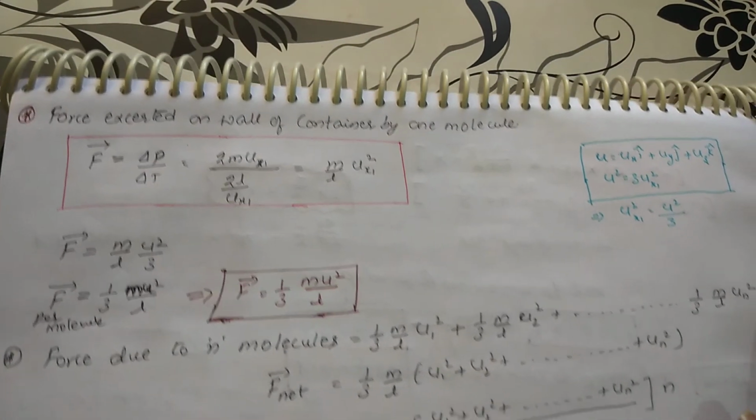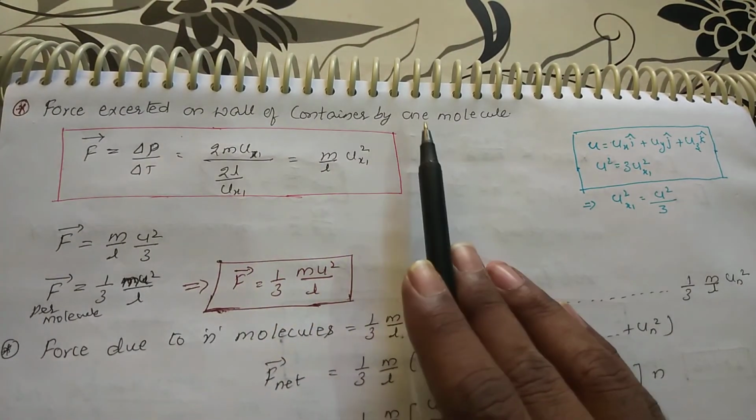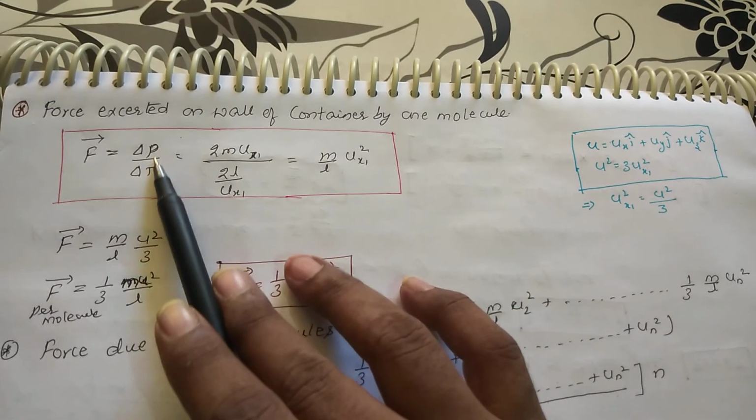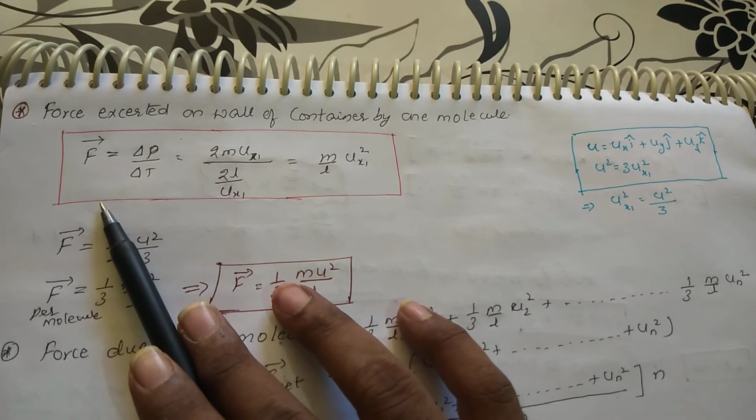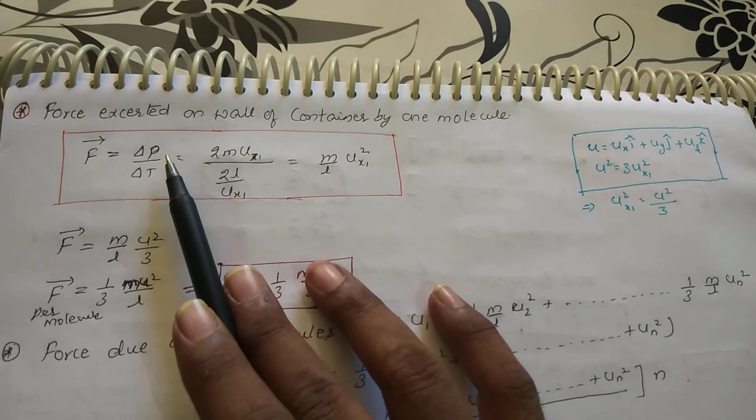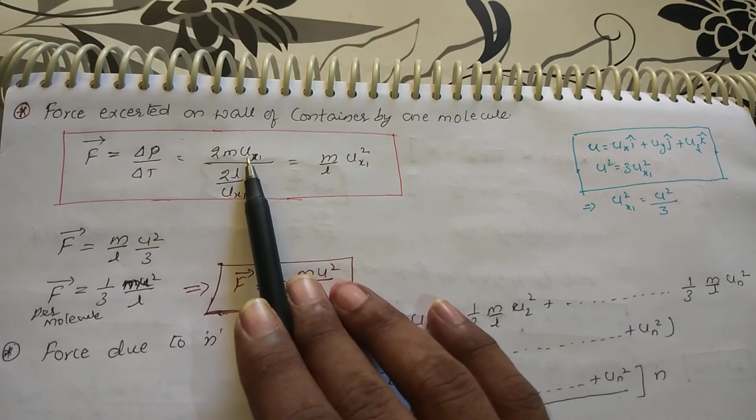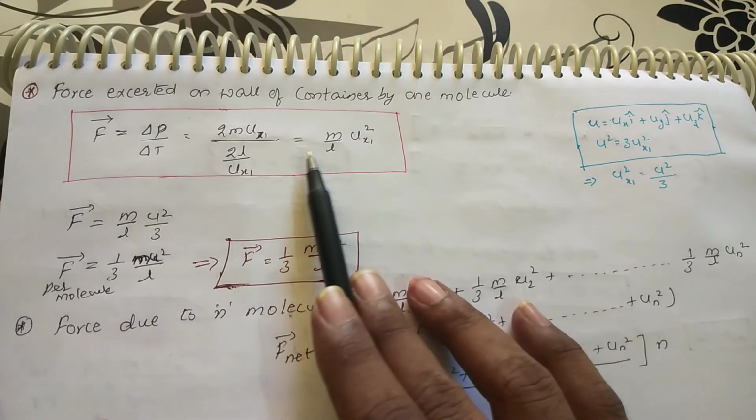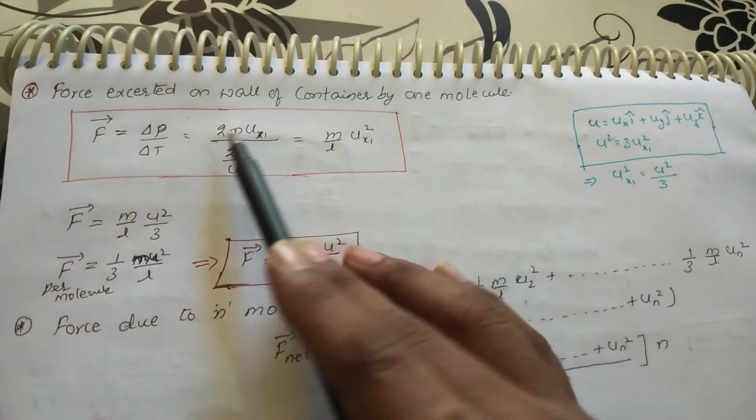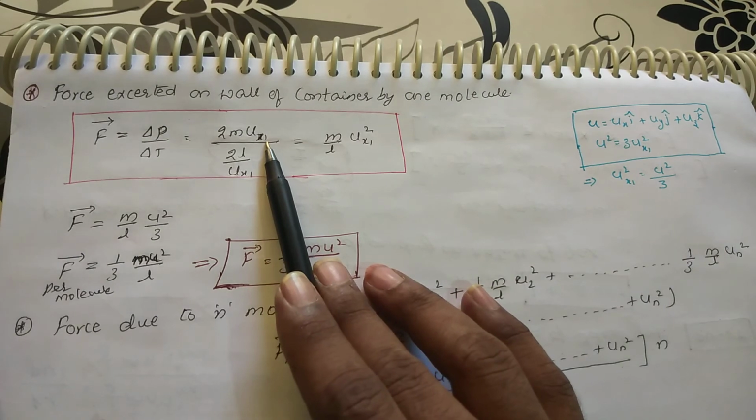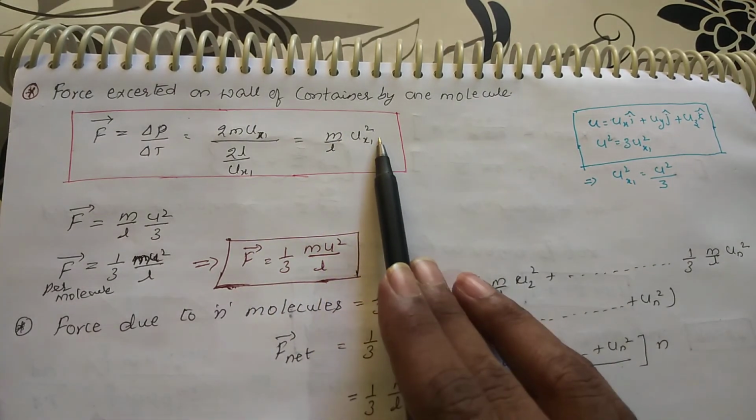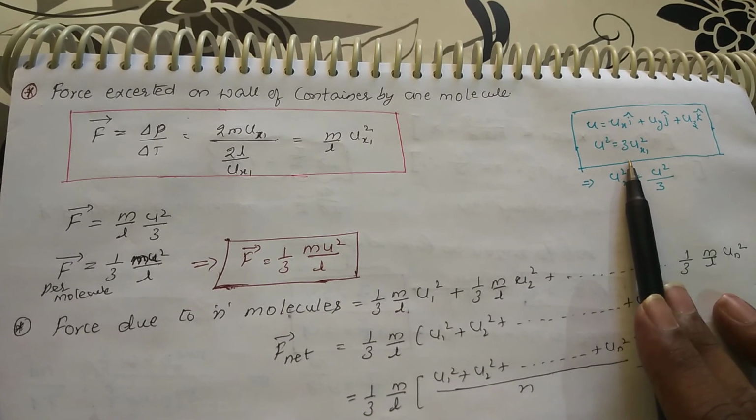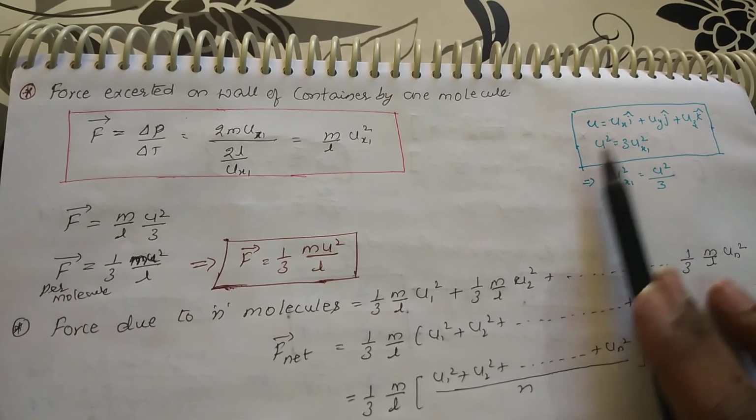Now if you go for the force exerted on the wall of the container by one molecule, how much pressure in a given time? Momentum change per given time is called force. So ΔP by ΔT: we have got 2mμx1 as the change in momentum, and the time we calculated in the above page is 2L by μx1. So if you calculate, it becomes m by L μx1 square.